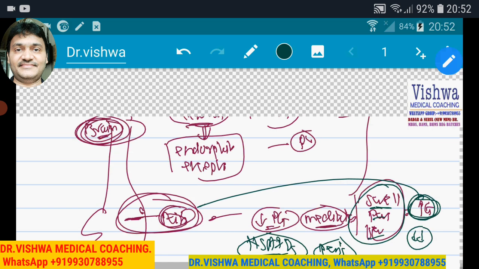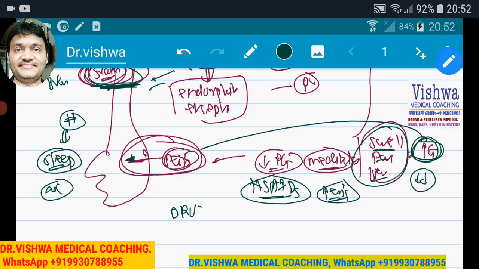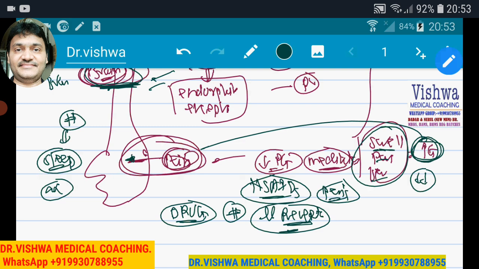But ultimately, this pain is perceived where? In the brain. For example, if somebody has a fracture, does the patient feel fracture pain in sleep? Deep sleep, for example? No, he doesn't feel it, even if the fracture is there, because the pain sensation is cut off. So we are also able to cut off that pain sensation by giving certain drugs, which are ultimately cutting off the pain sensation by stimulating the mu receptors, which are opioid analgesics like morphine, noscapine.